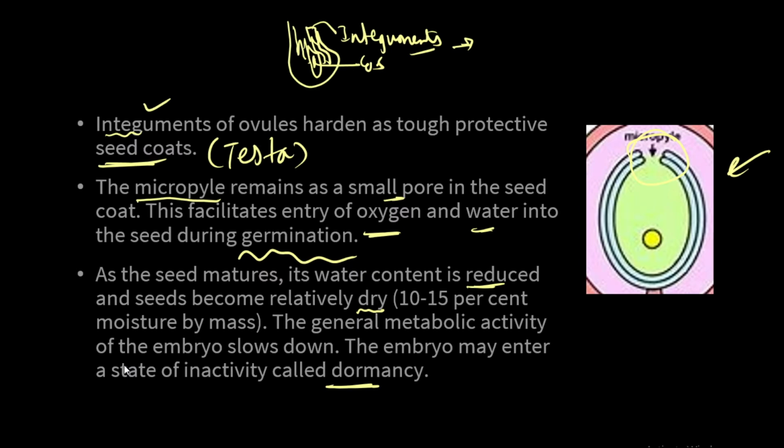As a result, it undergoes dormancy. Once favorable conditions arrive, in the sense of proper temperature, proper pH of the soil, and proper environmental conditions for growth, the seed germinates into a plant. The embryo within the seed germinates into a plant on the return of favorable conditions. Make sure you note that. Okay, that is all about the seed.